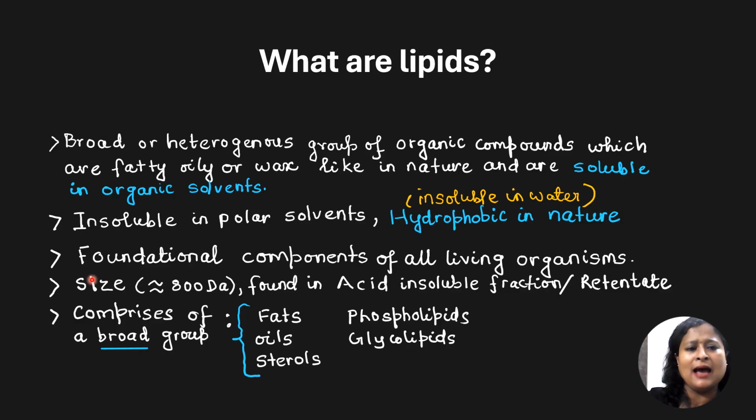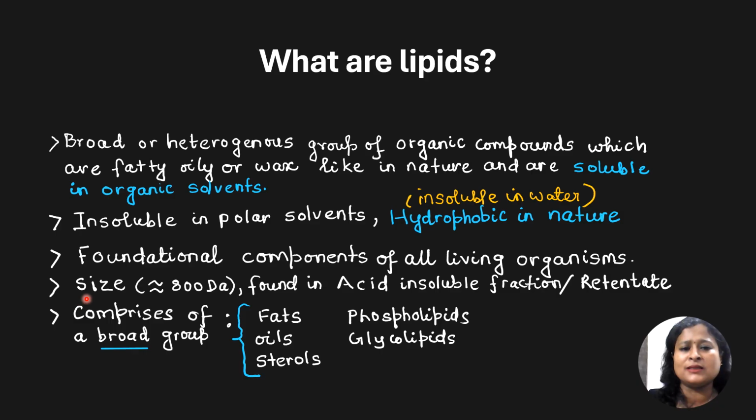These lipids are the foundational components of all the living organisms. What does it mean? All the living organisms are composed of cells, and all the cells contain membrane, and membrane consists of lipids and proteins. Hence, we can say that lipids are the foundational components of all living organisms.